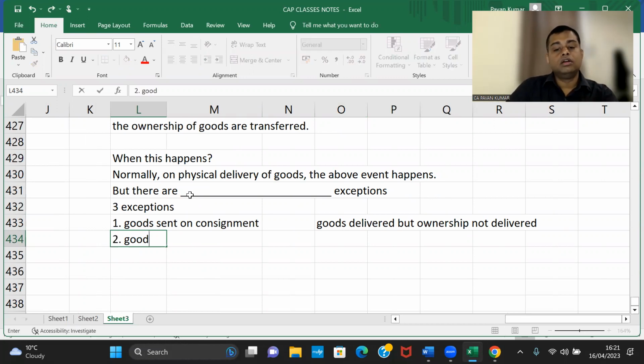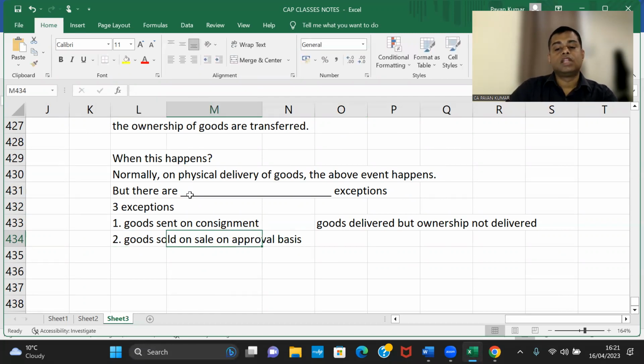2. Goods sold on sale on approval basis. Sale on approval. That means I have given goods to you. Okay, Suresh came to me and said, Pavan sir, can you sell 100 units of this material? I said, okay, take 100 units. He said, but I will use this or I will test this. If they are good, then only I will buy. Otherwise, I will reject. Okay, no problem.